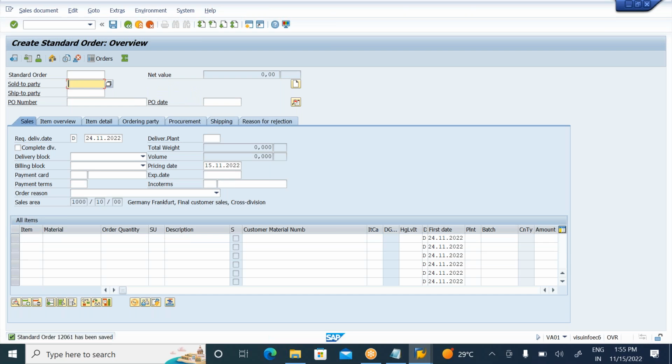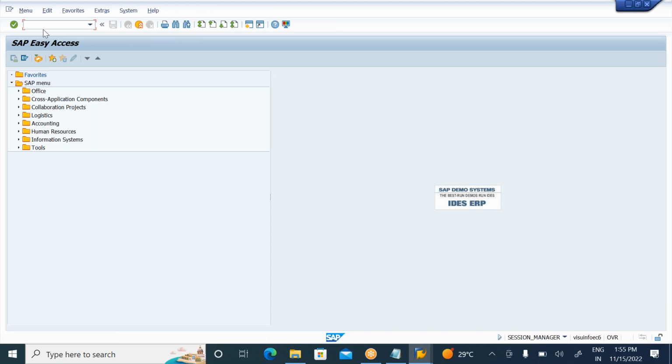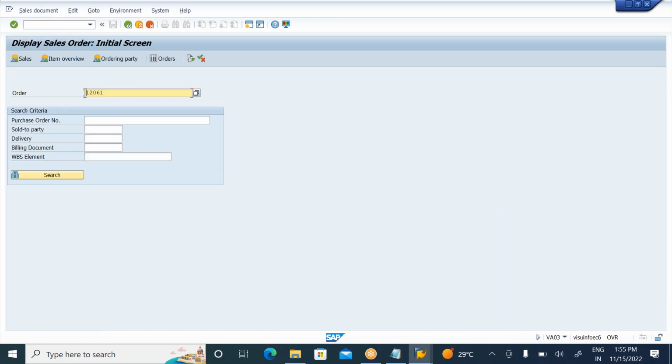What is my sales order number? 12061. My sales order number is 12061. Okay. Now once the sales order is created, I need to check whether the purchase requisition is created automatically or not. Where can I check it? After creating the sales order, go to VA03, display sales order. Observe the sales order number. To identify your PR number, go to VA03, display sales order.